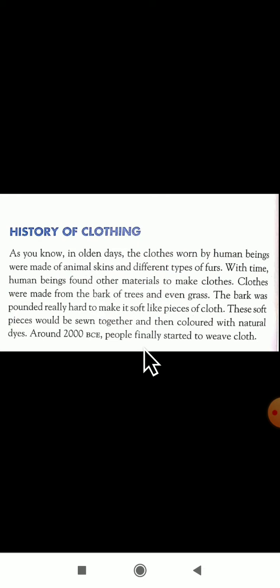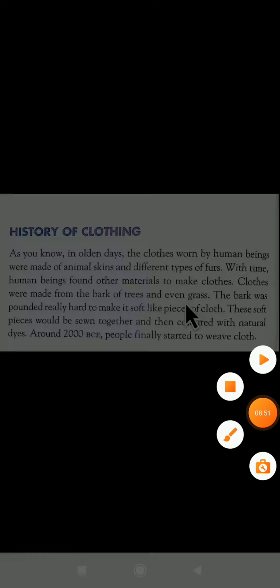As you know, in olden days, the clothes worn by human beings were made of animal skins and different types of furs. Nothing but, dear students, in olden days, the people used to wear the animal skin and the leaves. Furs are nothing but the outer covering of animals. With time, human beings found other materials to make clothes. Clothes were made from the bark of trees and even grass.